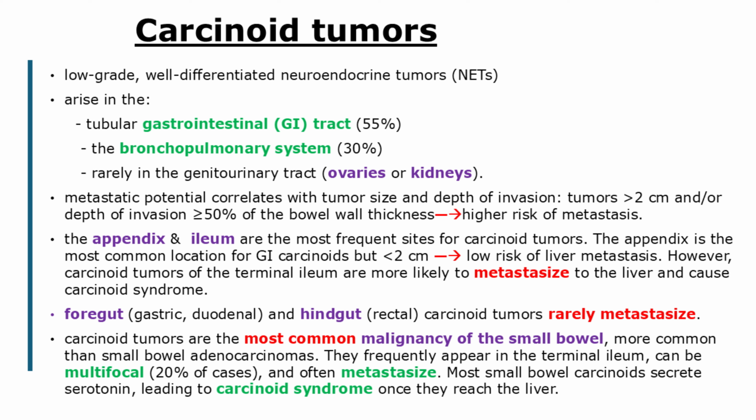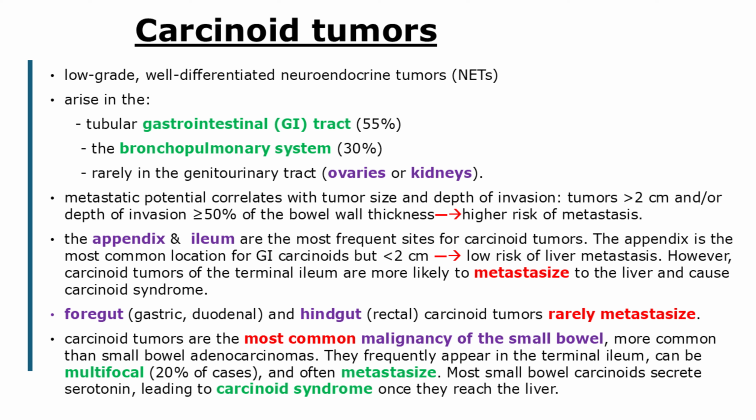Carcinoid tumors are typically slow-growing, low-grade, well-differentiated neuroendocrine tumors. Their metastatic potential correlates with tumor size and depth of invasion. Tumors larger than 2 centimeters and/or those invading beyond 50% of the bowel wall thickness carry a higher risk of metastasis. While they can occur anywhere along the GI tract, the appendix and ileum are the most frequent sites for carcinoid tumors. The appendix is the most common location for GI carcinoids, and these lesions are usually smaller than 2 centimeters, thus carrying a relatively low risk of liver metastasis.